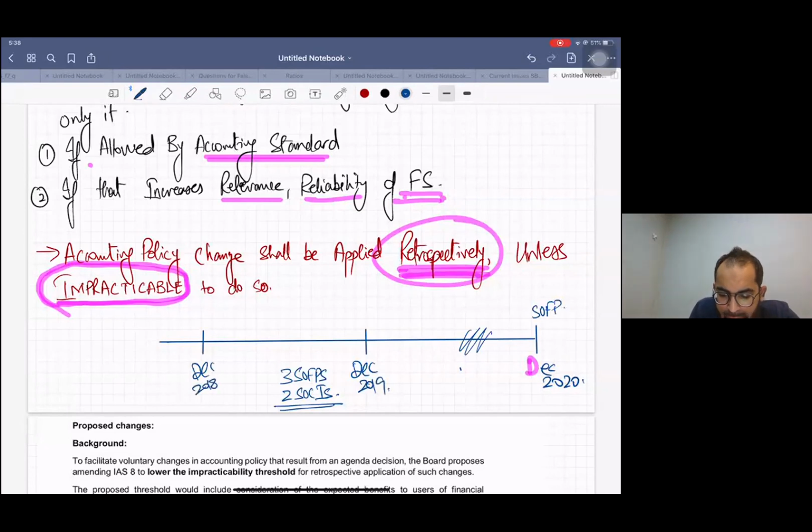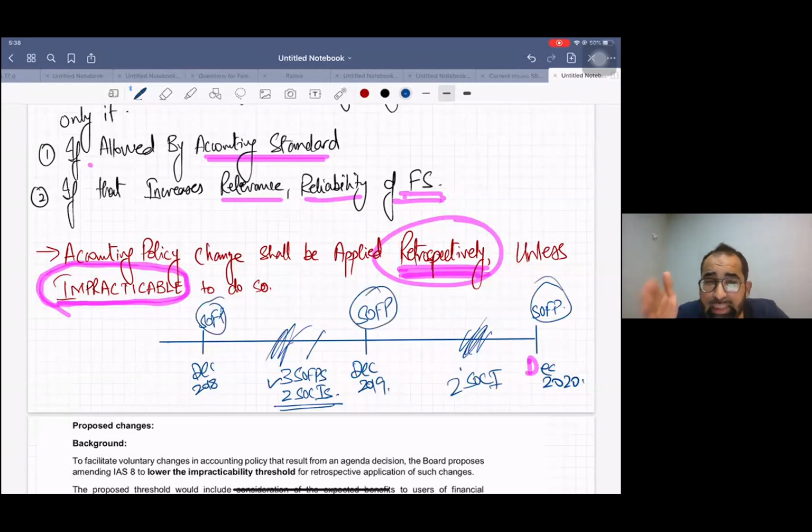So you get 3 SOFPs and 2 SOCIs: this year's SOCI and last year's SOCI, and SOFP for 3 years. This is the existing format of IFRS that you will receive.